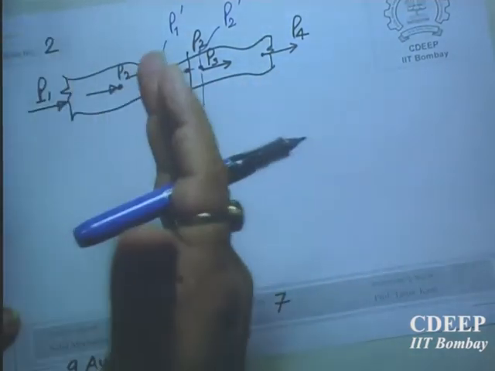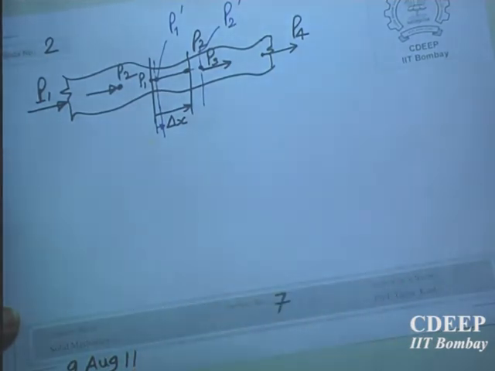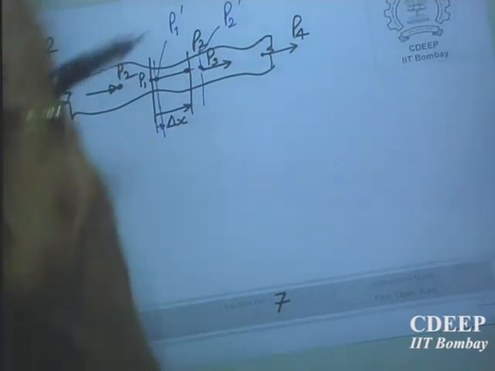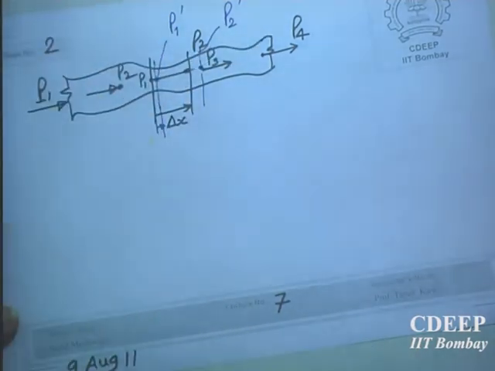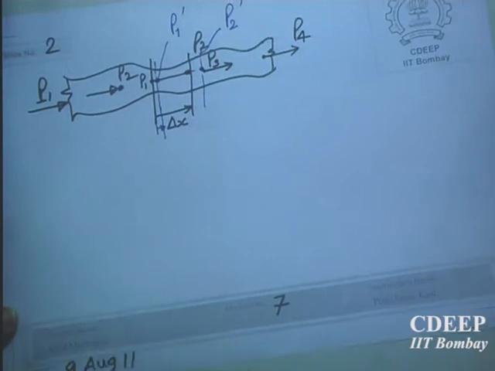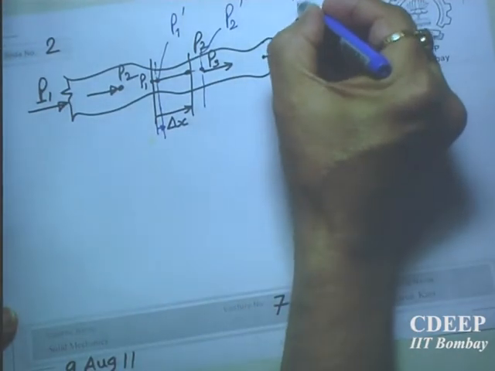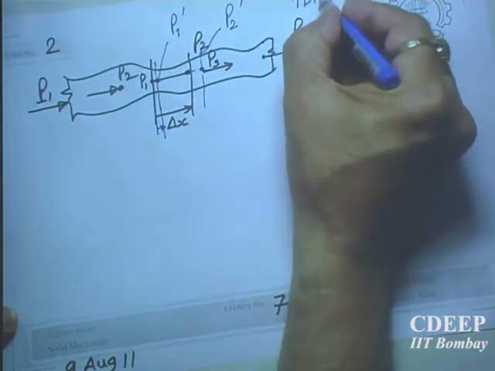Although the cross section is there, all the points in the cross section are in the same normal plane, and the distance from any origin will be the same for all the points. So you need only one coordinate to describe a point, and such problems are called what? One dimensional. We are dealing with a 1D problem. So this problem is one dimensional.